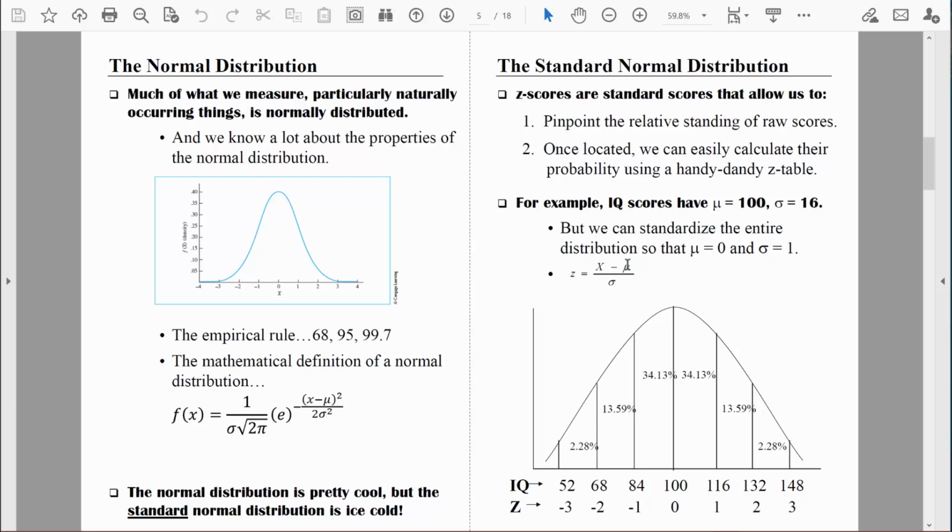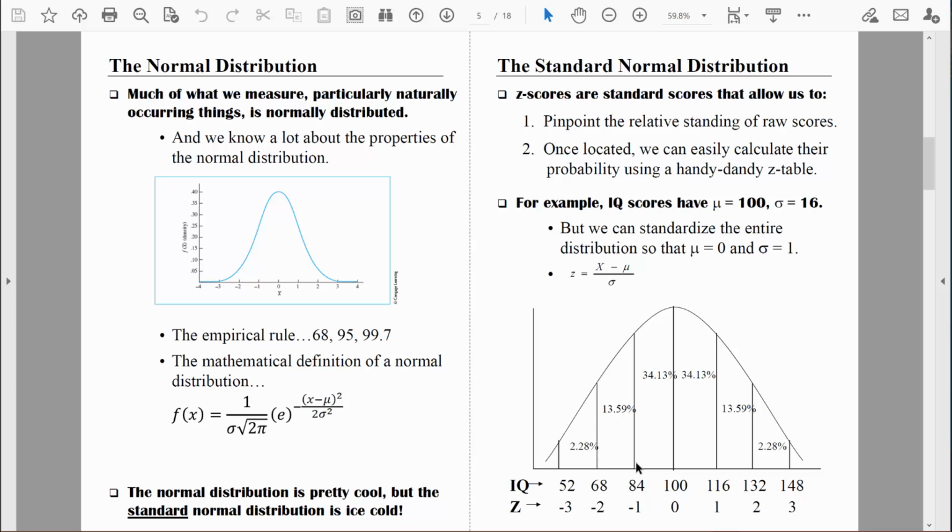That deviation score would equal negative 16, and then we would divide by the standard deviation, which we know is 16. So we'd have negative 16 over 16, which would equal negative 1. So that would be teaching us that a raw IQ score of 84 is exactly 1 standard deviation below the mean. So it pinpoints exactly where it is in the distribution.